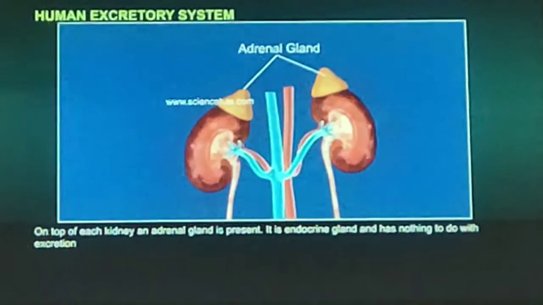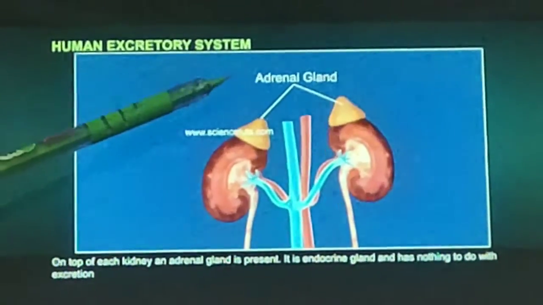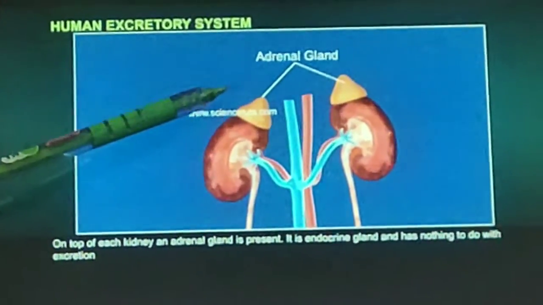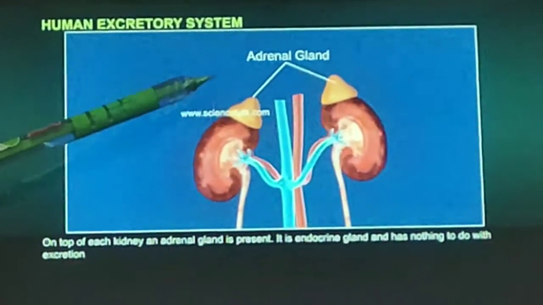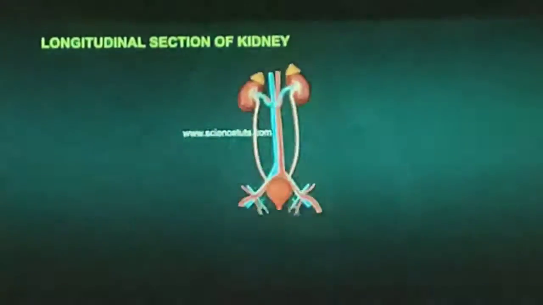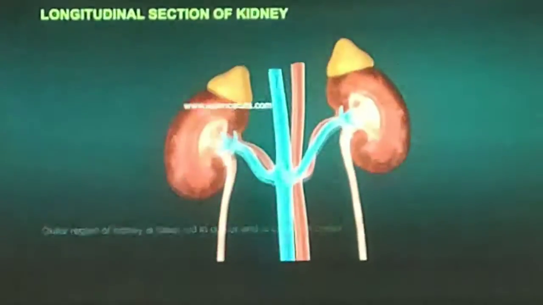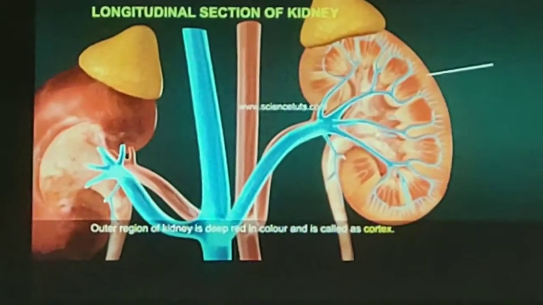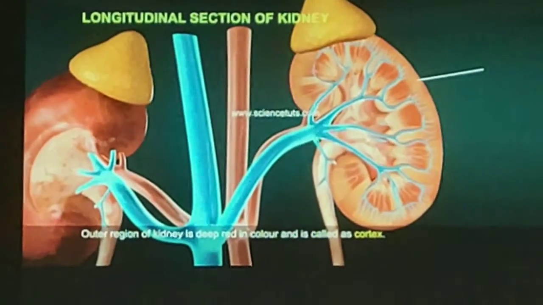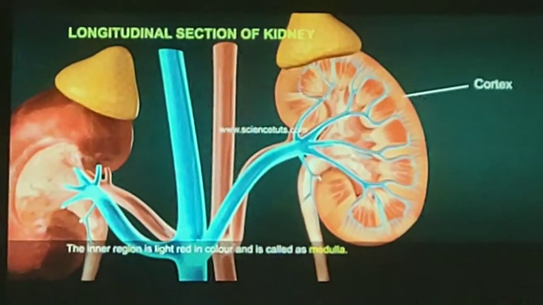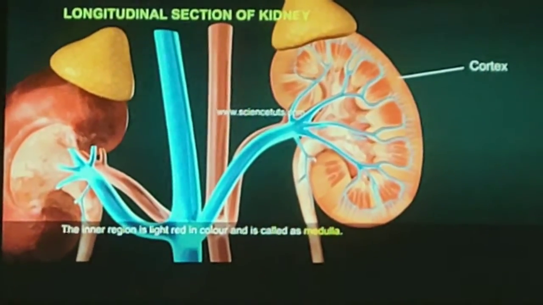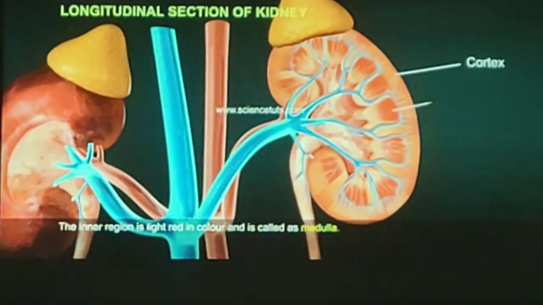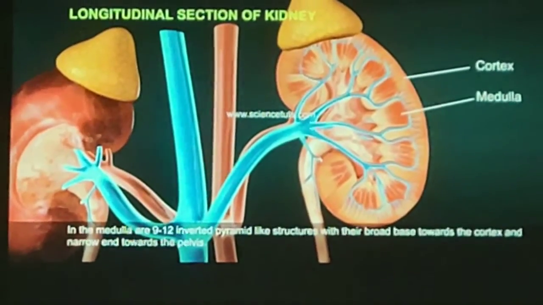On the top of each kidney, the adrenal gland is present. This is an endocrine gland. It has no function in the process of excretion. Now, the outer region of the kidney is deep red in color and is called cortex. And the inner region is light red in color and is known as medulla.